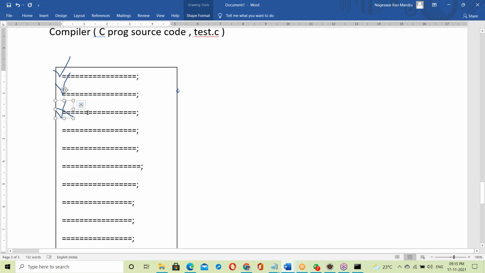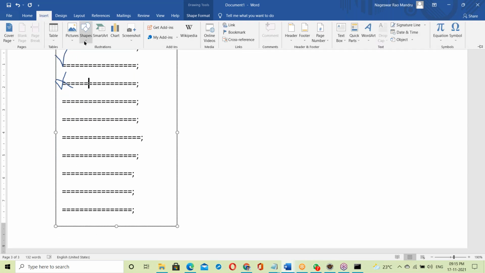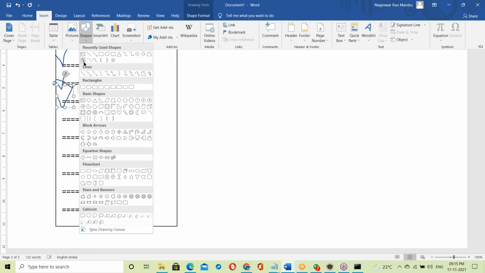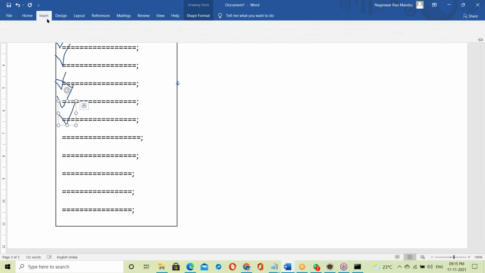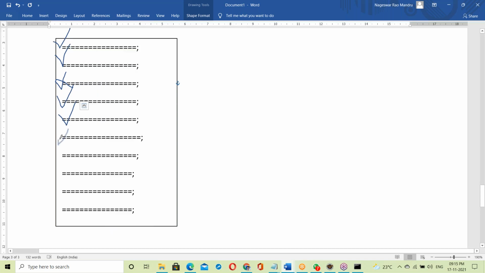Suppose the next statement has something wrong. Error at the third line. After that, it checks the next statement. Suppose the next statement is correct, and it goes on to the next statement, like this from top to bottom. The compiler checks the whole program from top to bottom and shows all the errors, maybe at this location.